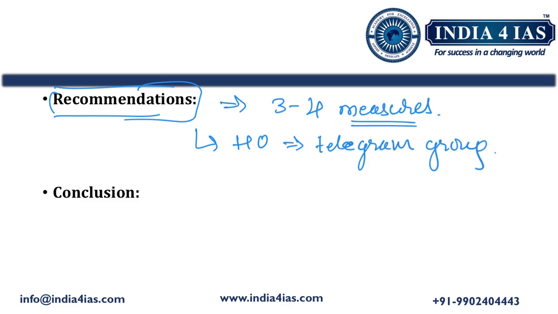After writing recommendations, we should write the conclusion. In the conclusion, we should summarize the importance of the right against exploitation and its role or significance in upholding the other rights. Then we should emphasize the need for continuous efforts to ensure effective protection and enforcement of this right. Why this right against exploitation is very important, and why continuous monitoring of its implementation is crucial, that we should emphasize. So that becomes the conclusion.